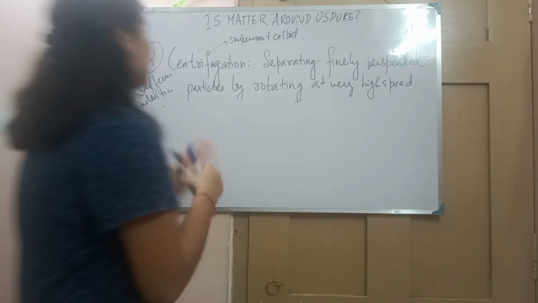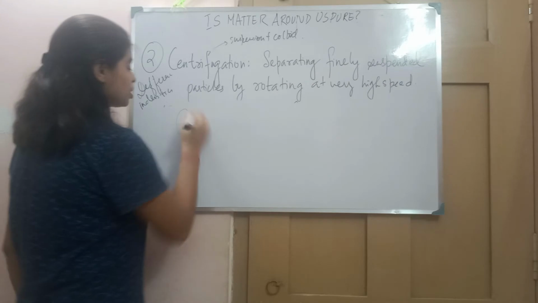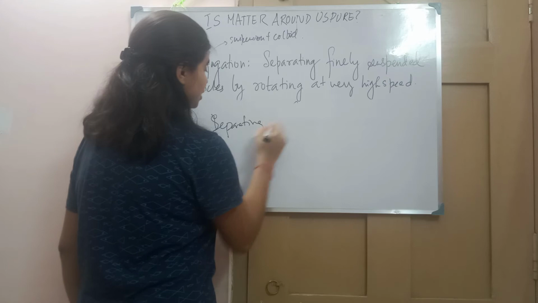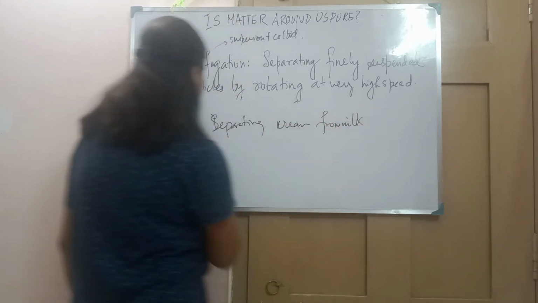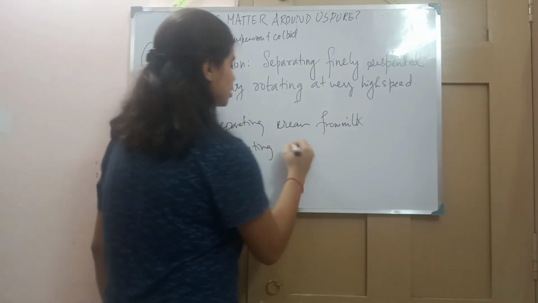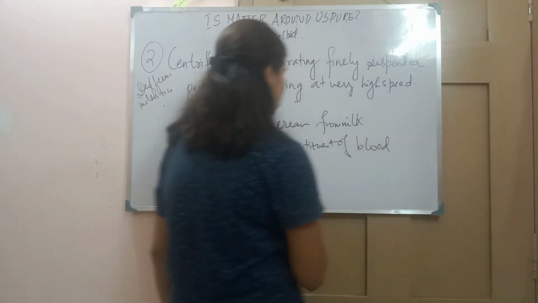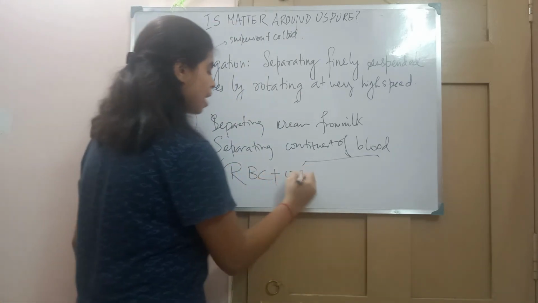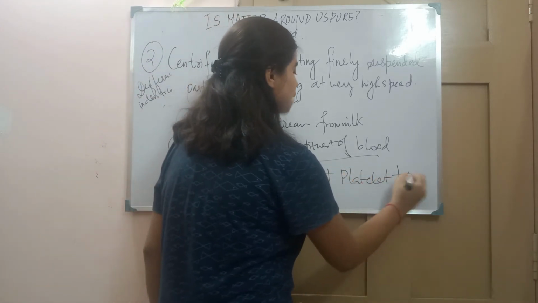So where is this centrifugation used? Centrifugation is used in separating cream from milk, and to separate the constituents of blood. Now this blood contains 4 constituents: RBC, red blood cells, WBC, white blood cells, platelets, and plasma.